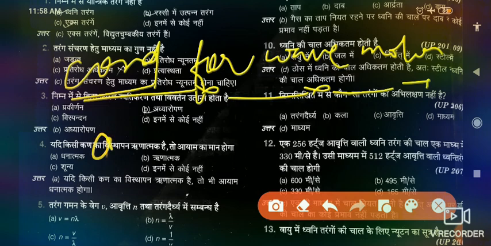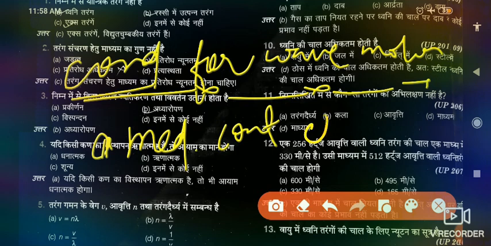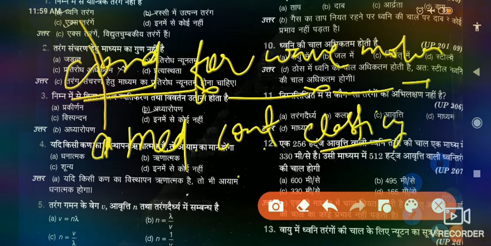Here we need to understand that for wave propagation, three properties must be contained in the medium.